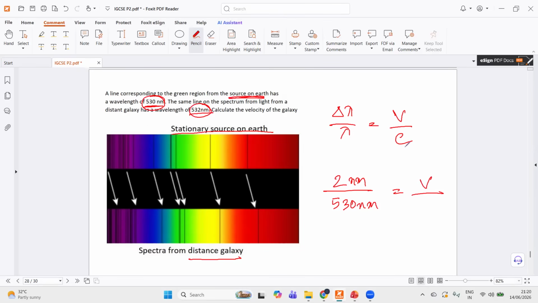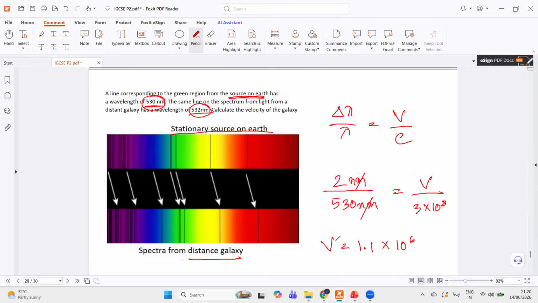And the value for the speed of light is 3 times 10 to the power 8. Nanometers get cancelled out. So the value of V that you get is 2 times 3 times 10 to the power 8 divided by 530, which is 1.1 times 10 to the power 6.